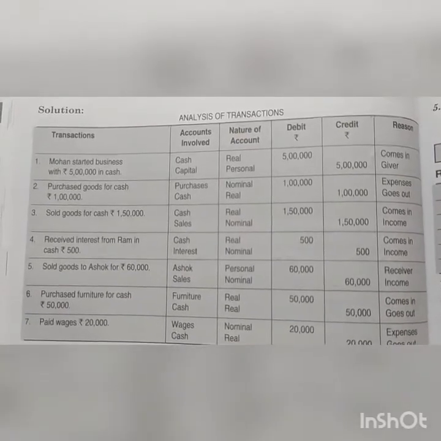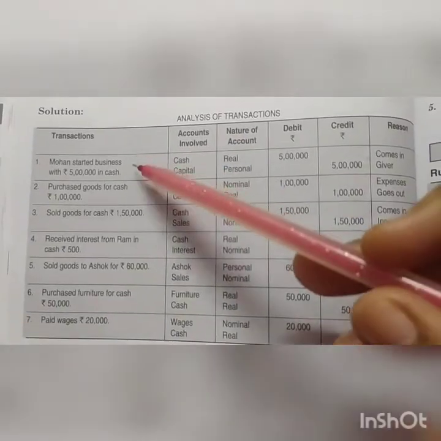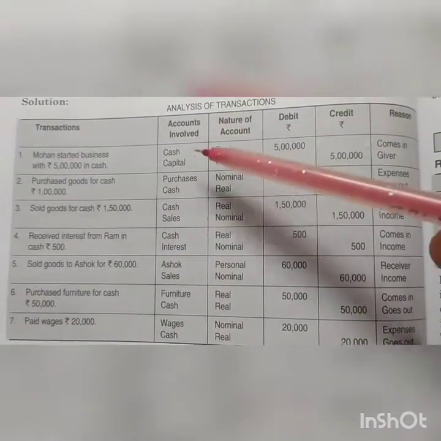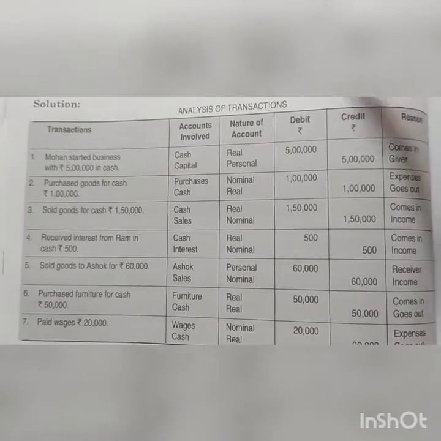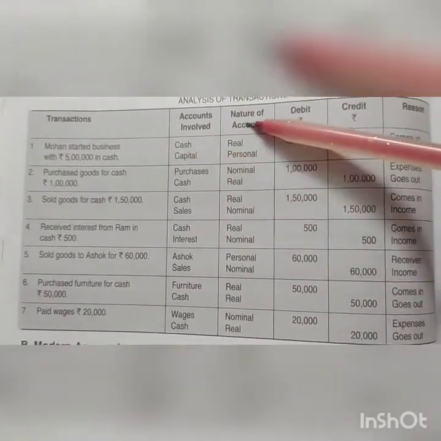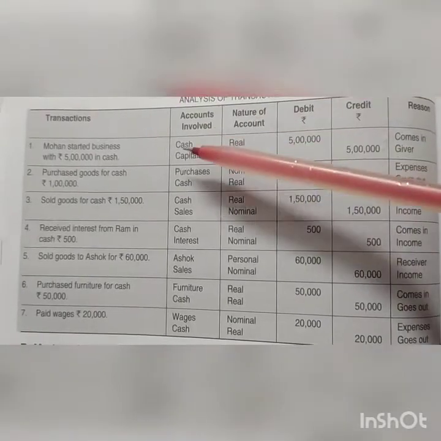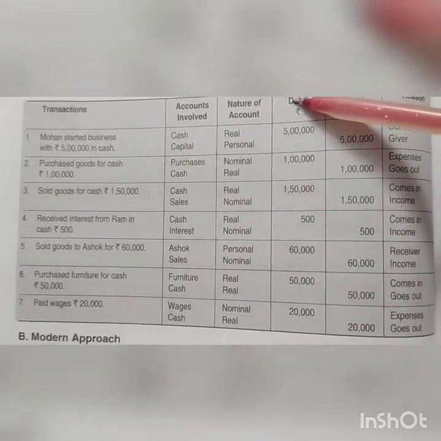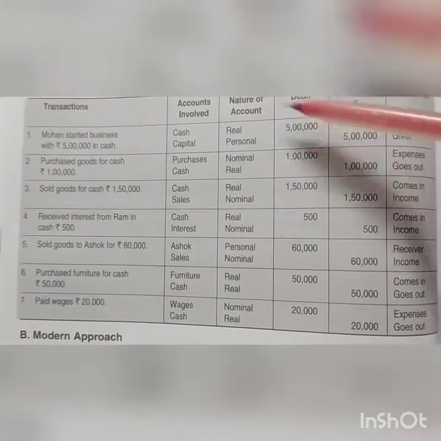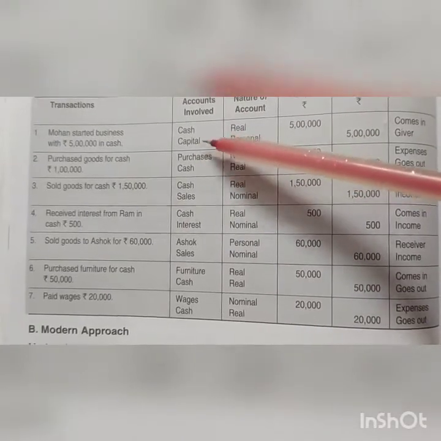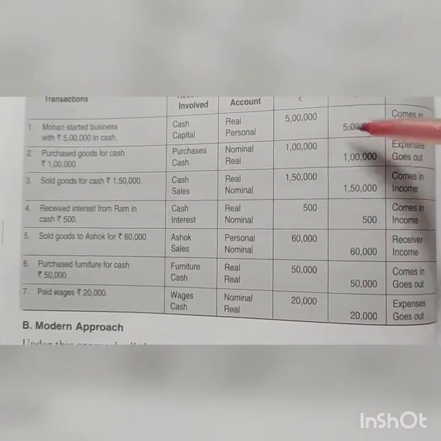Alright, the first transaction is Mohan started business with rupees 5 lakh in cash. Two terms are cash and capital. Okay, nature is cash nature real, capital nature personal. Cash is coming into the business, so it will be debited. That's why 5 lakh is debited in cash column. Capital is to be credited.